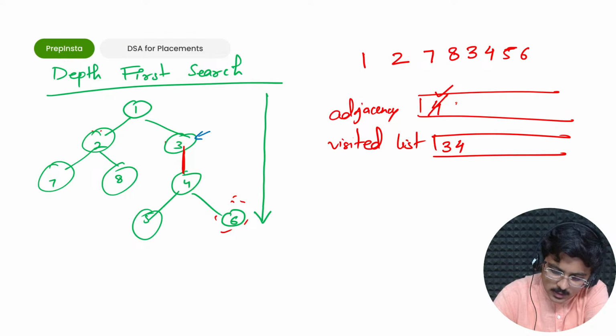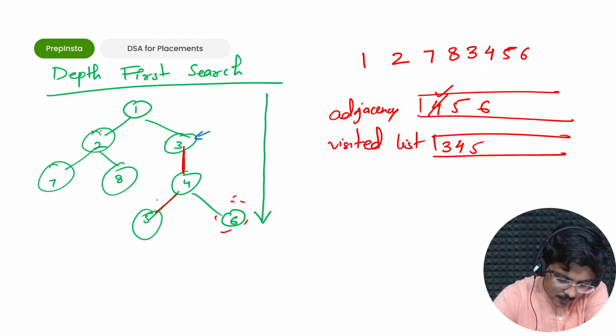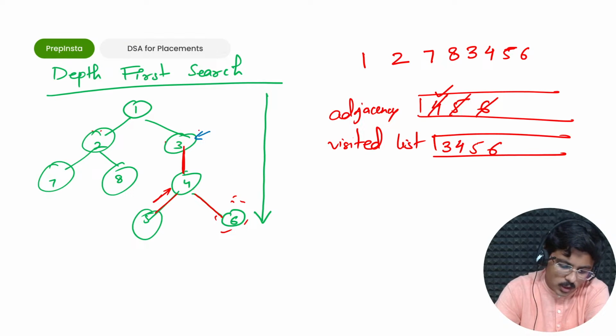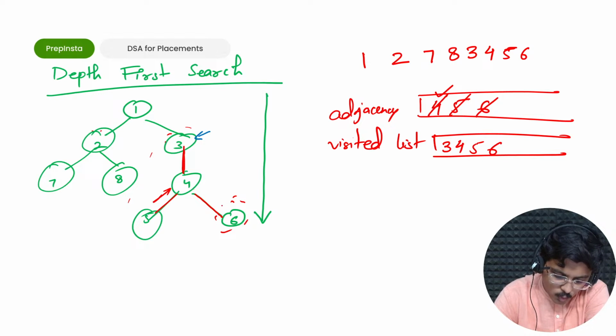What are the next adjacent? 5 and 6. So first of all 5 would be visited, 5 is visited, then I do not have any further depth. I go back here, I go to 6 now because that is the only thing left. I visit the 6 as well and keep it in visited. Now this whole portion is visited. Okay, so I have nothing to go further. I'll go back here, I'll backtrack again.